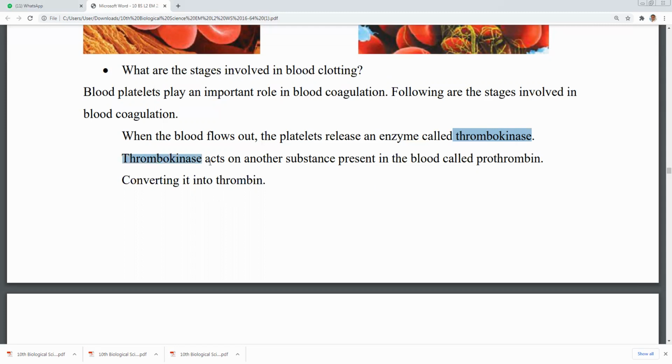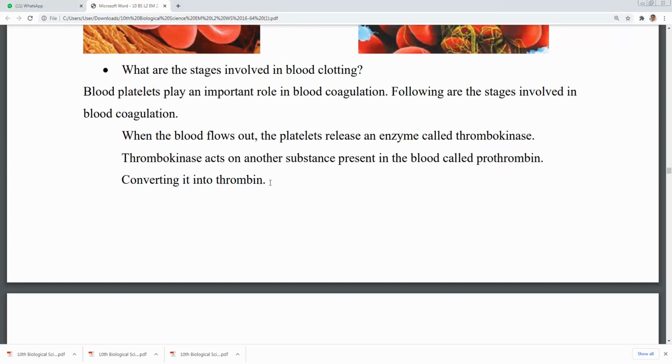This enzyme acts on another substance called prothrombin and converts it into thrombin.